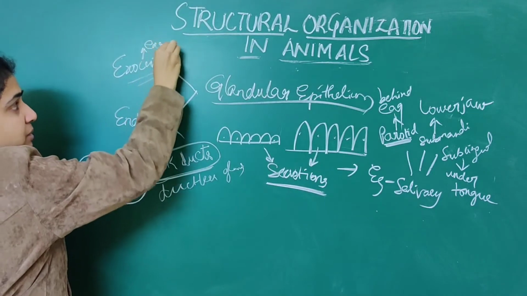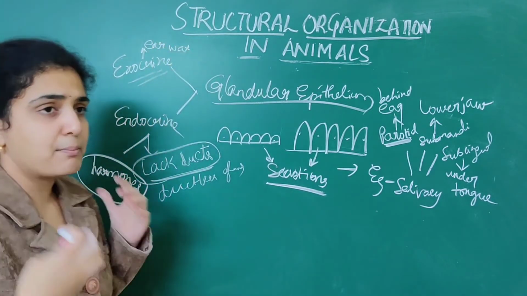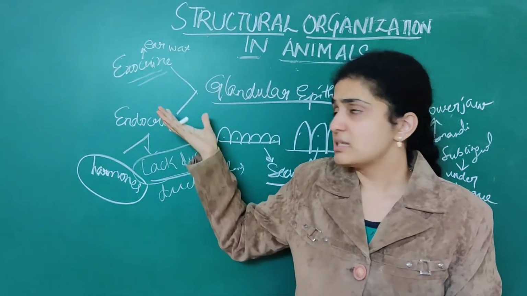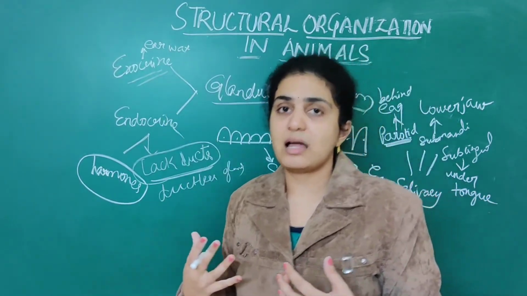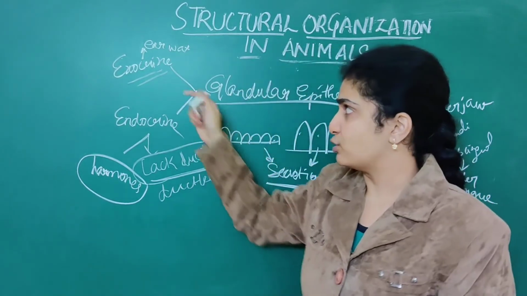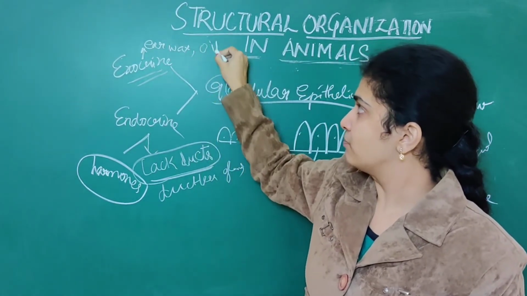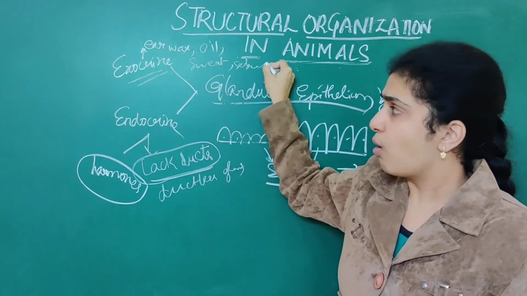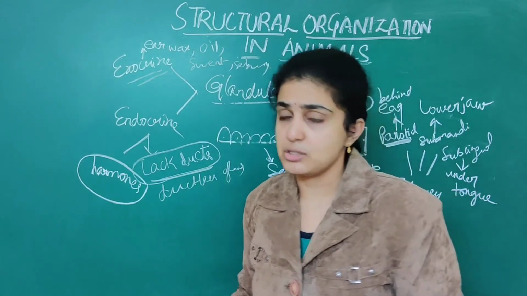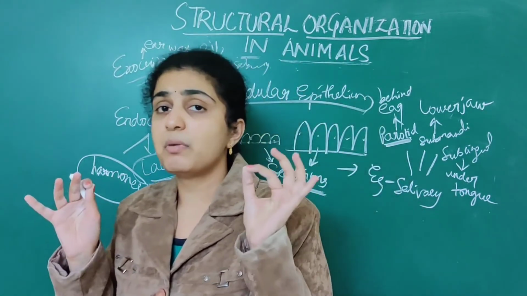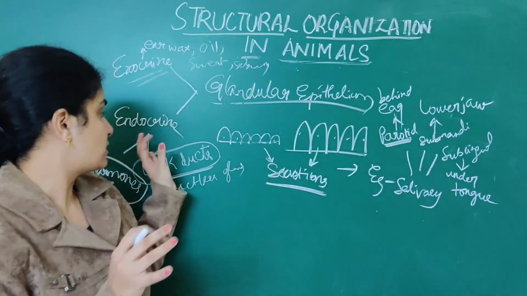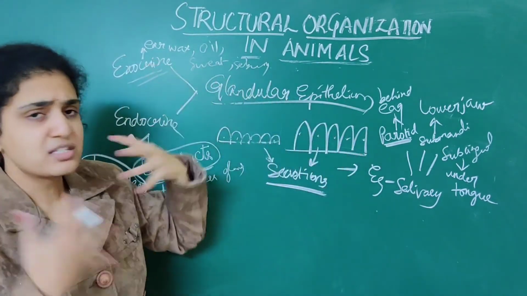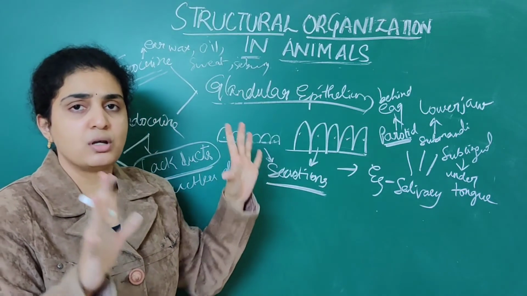For some skinned people there will be more secretion of oil. This is all due to exocrine glands only. All these are lined by glandular epithelium. Ear wax, oil, sweat and sebum are all exocrine secretions. Simply remember: only endocrine secretions are hormones. The rest are all exocrine secretions only.